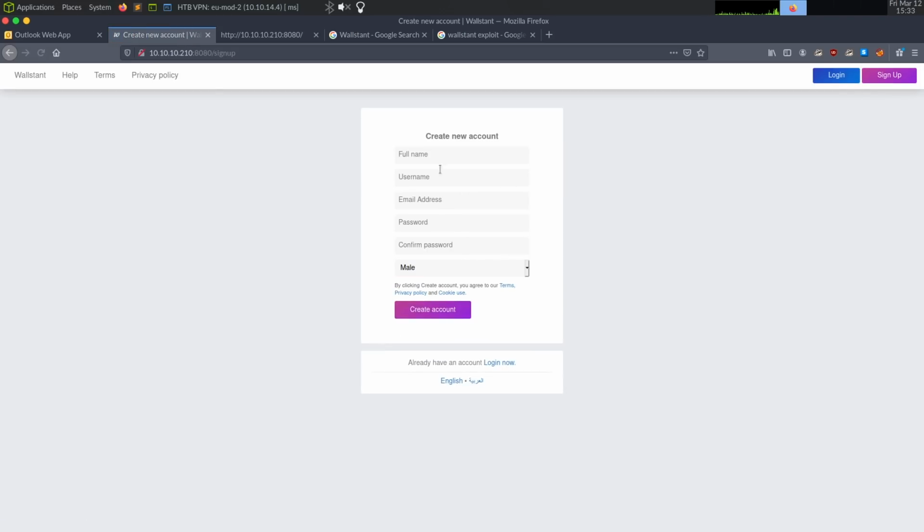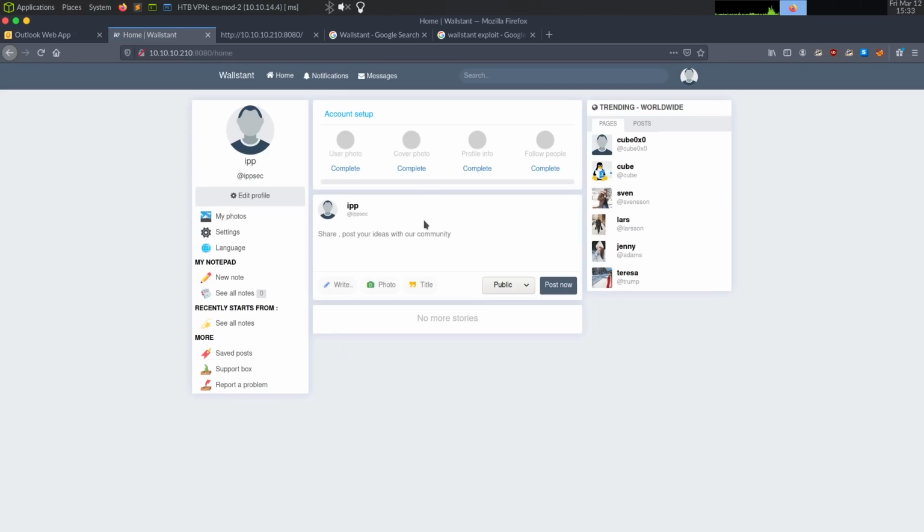Let's try sign up. First name, IP, username, sec, or IPsec. We can do email root at ipsec.rocks. Password of, you guessed it, password. I know you were going to think I type please subscribe, but sometimes I typo that. So it's much easier to do password. So we create an account and we log in.